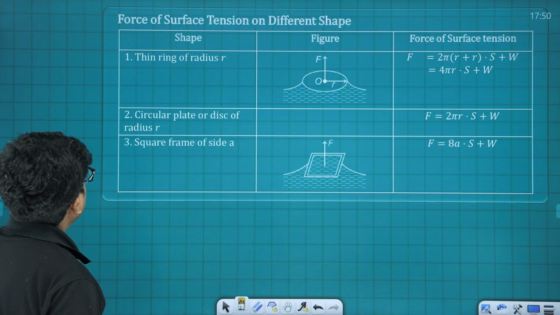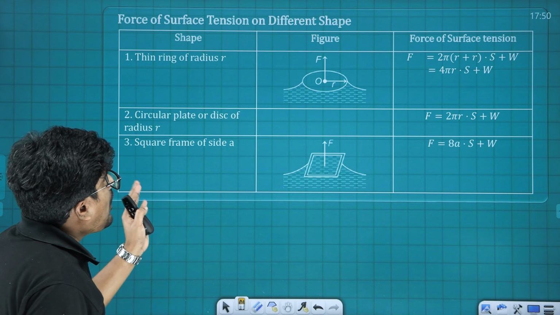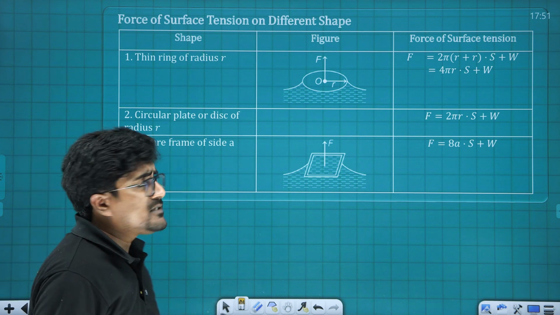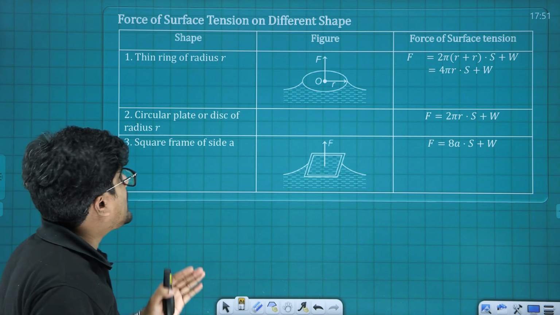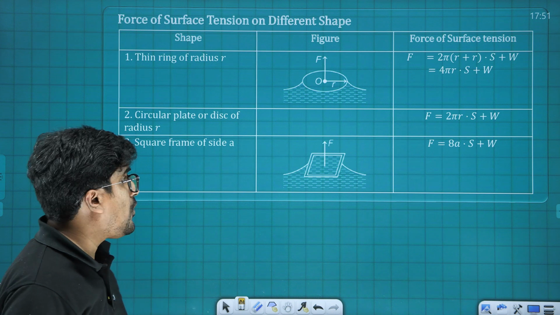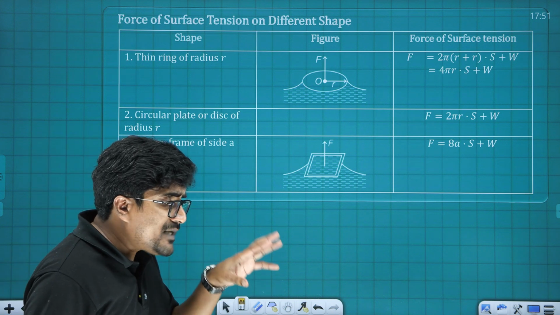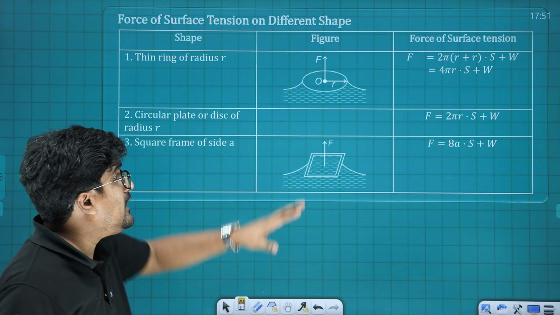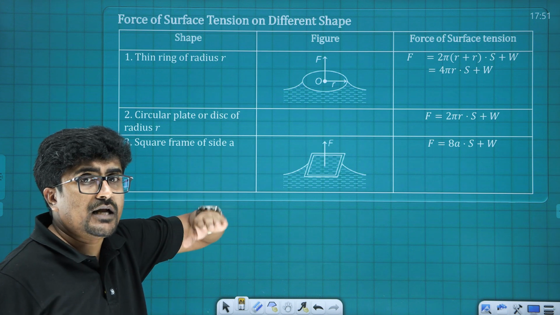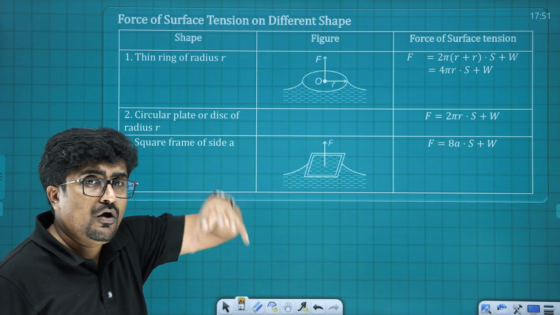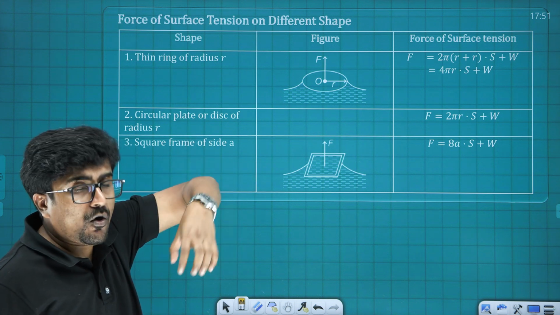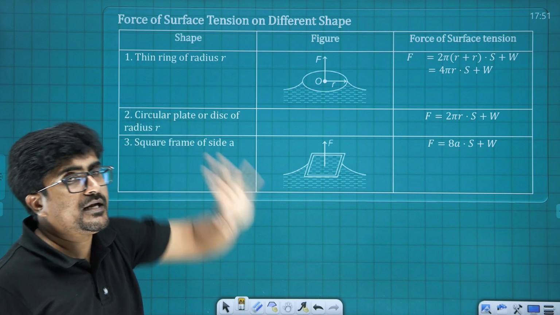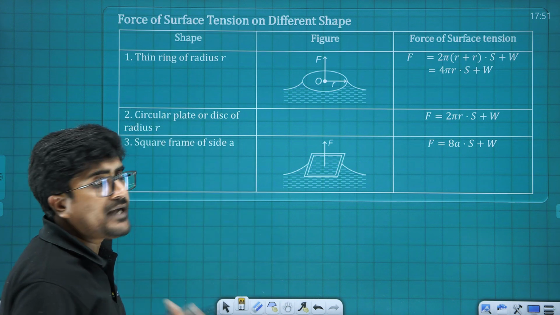Alright. Next is how we can represent the surface tension of different arrangements. There itself, what is going to be the net force experienced by different types of structures that are floating on the liquid, or once we try to lift them off from the liquid surface, what is going to be the net force experienced by different arrangements.